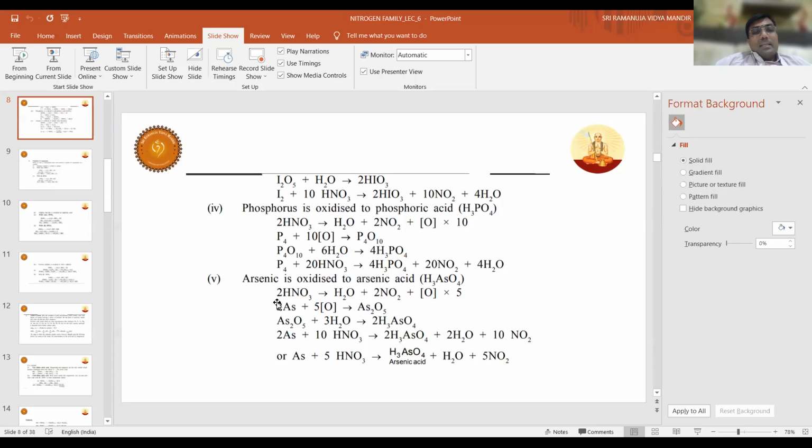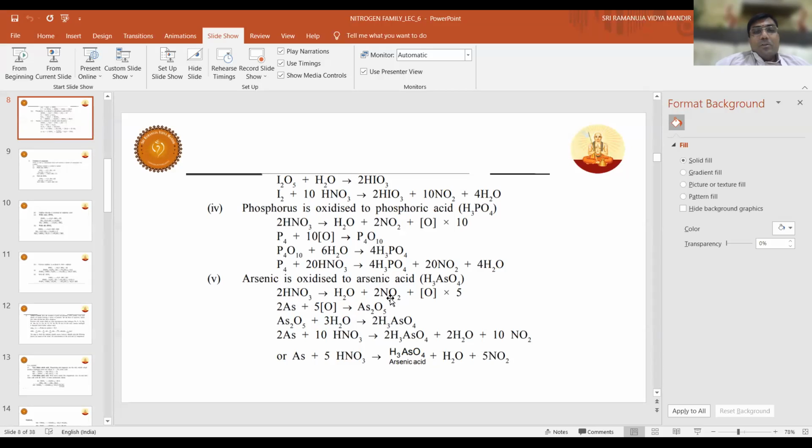HNO3 being a very strong oxidizing agent converts the arsenic to the highest oxidation state. What is the possible highest oxidation state of arsenic? It's the group valency, that is +5.